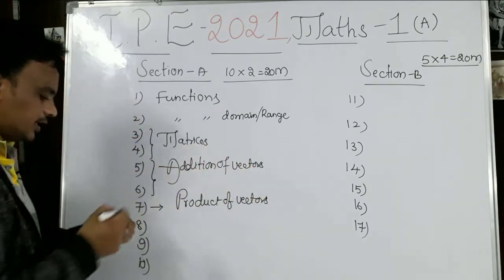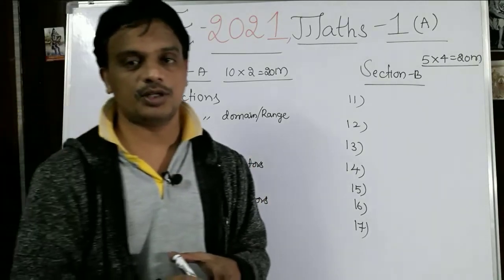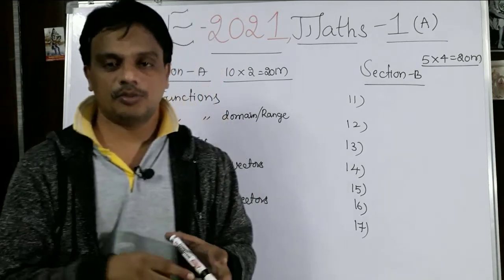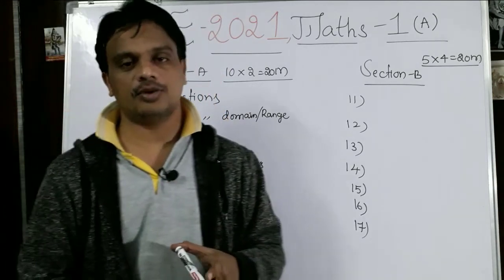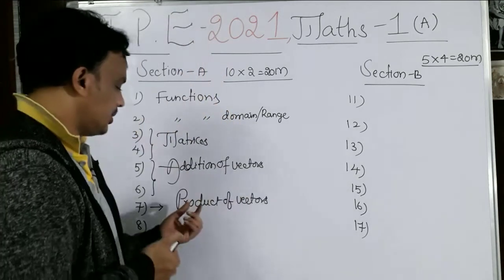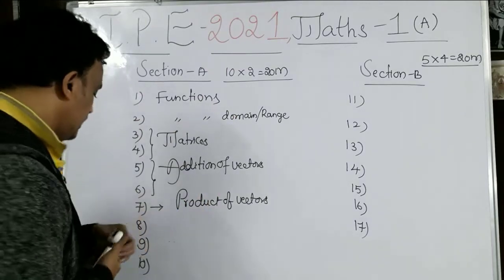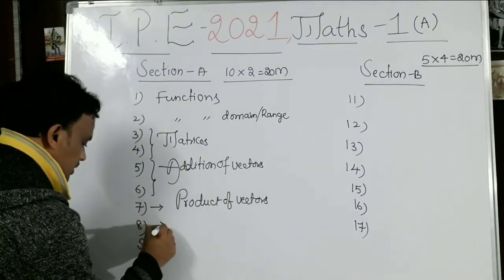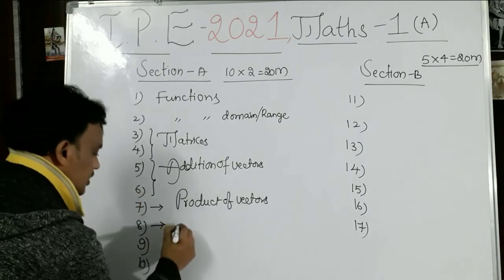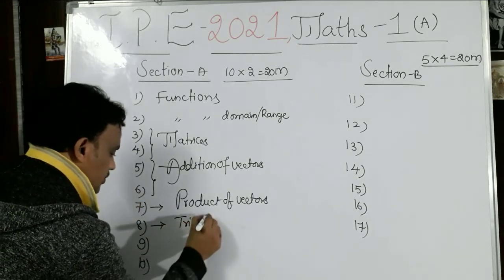Product of vectors, it may be a question from the dot product or the triple product, the vector cross product, like this we may get the basic questions. And the 8th question is trigonometric ratios.